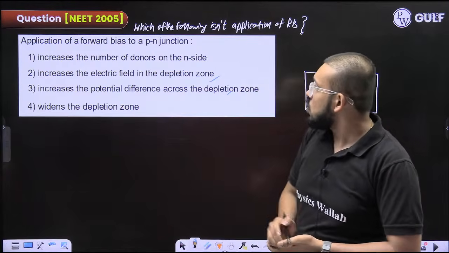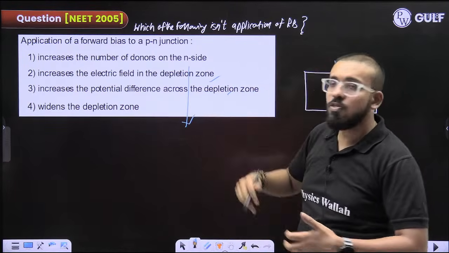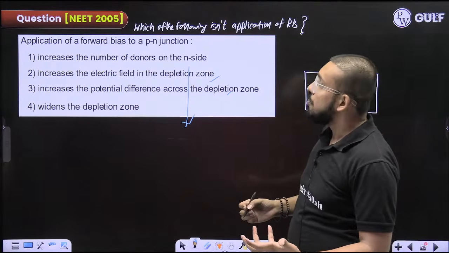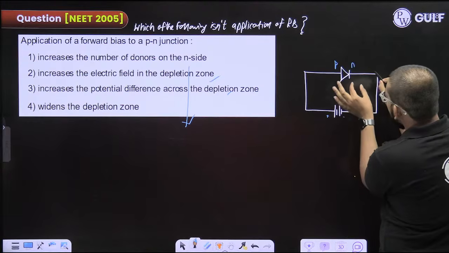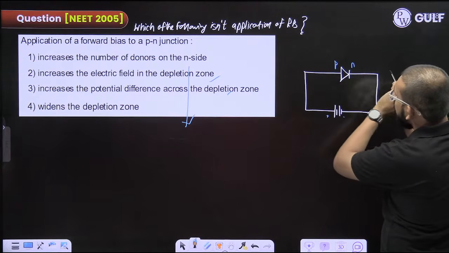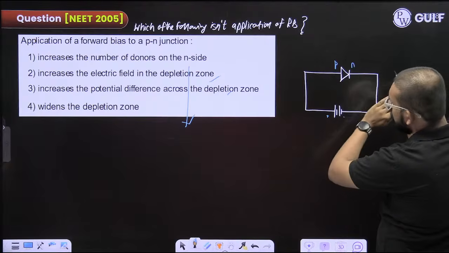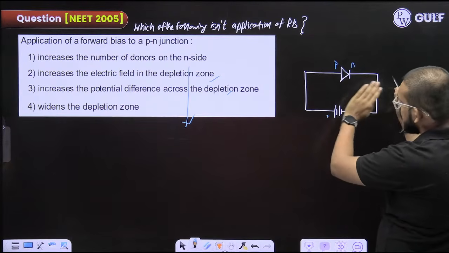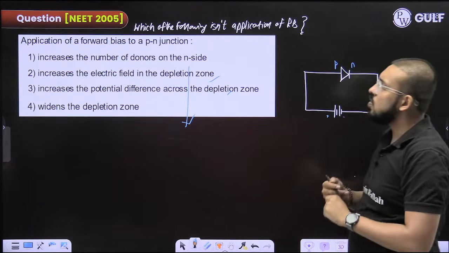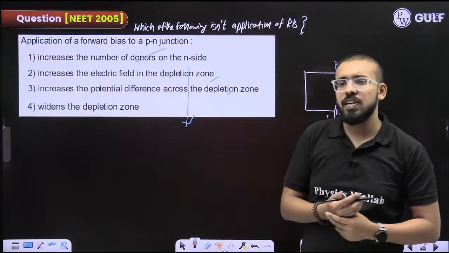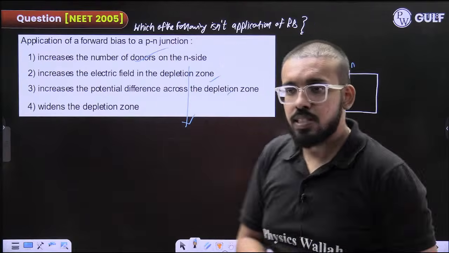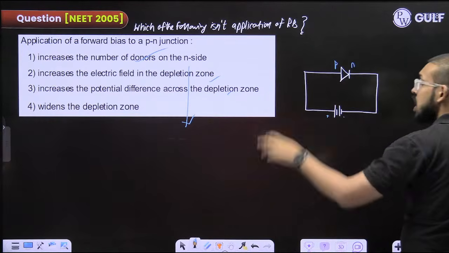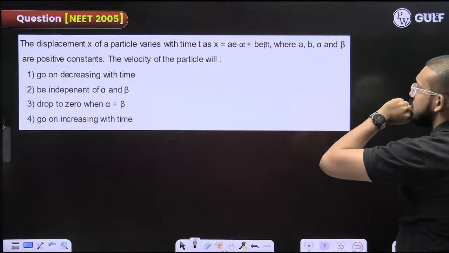Okay, fine. So all these three are the applications of reverse bias, you can say. But what happens here? You had connected it with the negative terminal, so what will it do? It will make the flow of electrons more on the N side, across the junction, and an increase in the number of donors on the N side. They can ask you a question like that also.